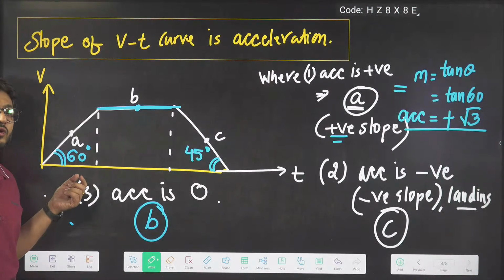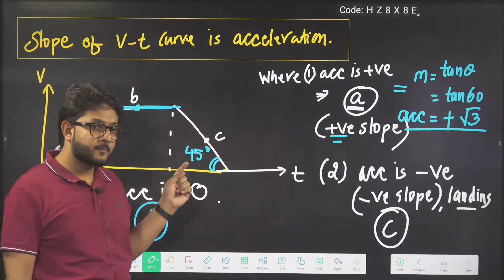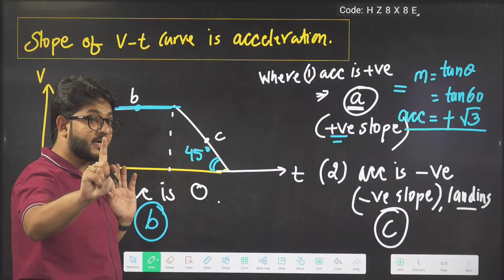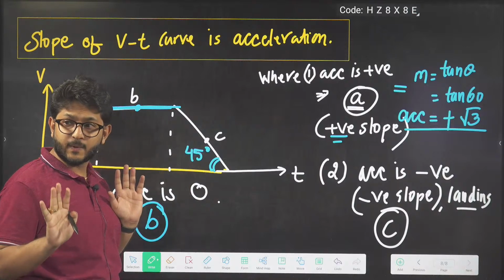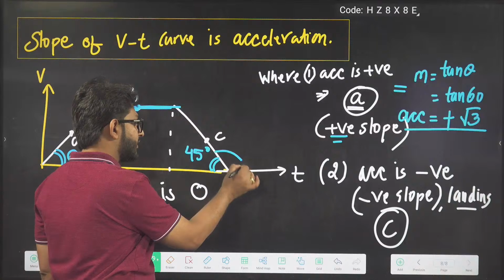And that slope is known as acceleration in the VT curve. So please listen. So here slope will be what? 60. Now here, guys, two angles are there. Please listen. I know many of you are getting the answer, but please listen very carefully. What is this angle?